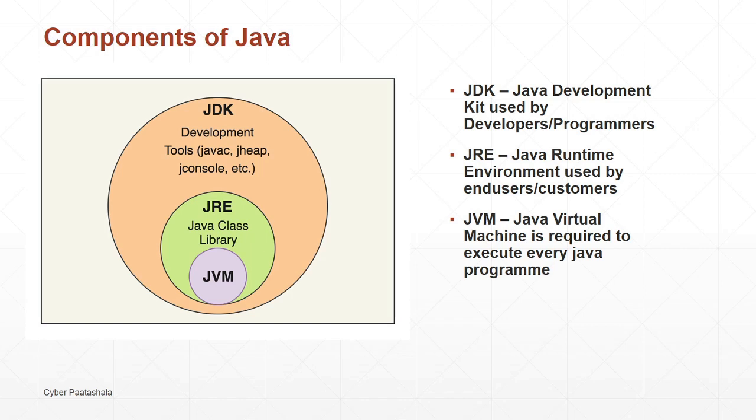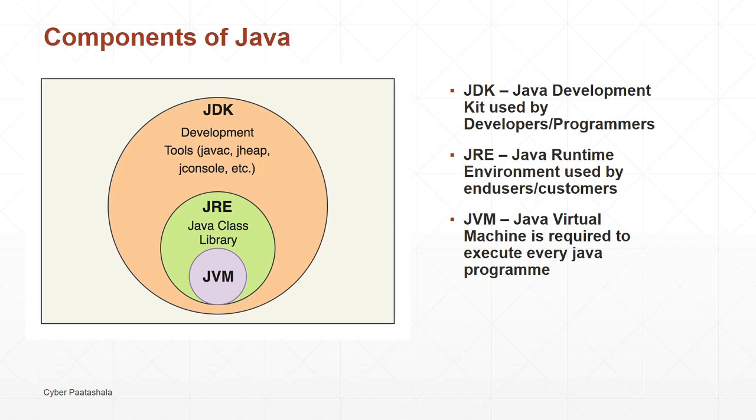So let us see what are all the different components that we have in Java. We already discussed we have a JDK, a JRE and a JVM under Java. Let us discuss what a JDK, a JRE and a JVM are. JDK is Java Development Kit, as the name itself tells us.